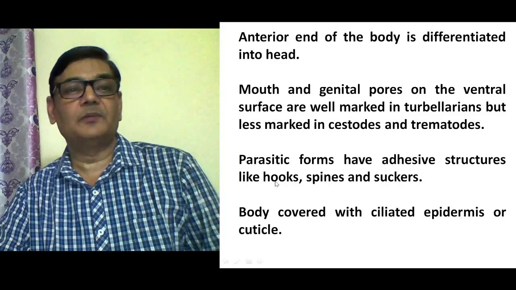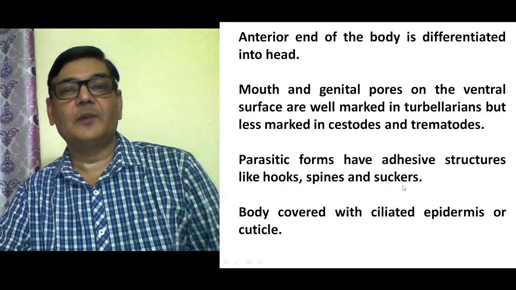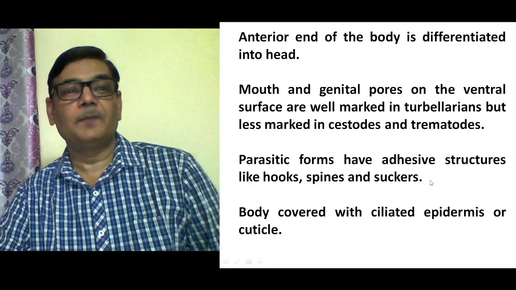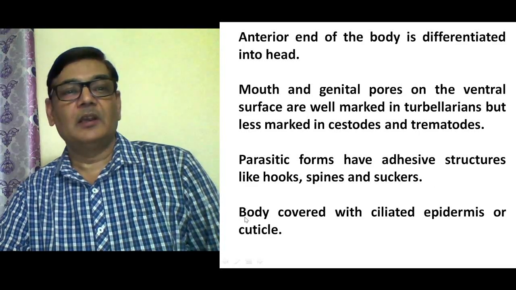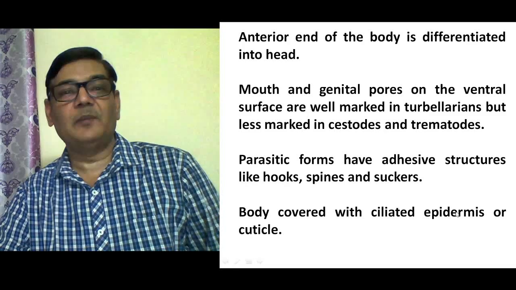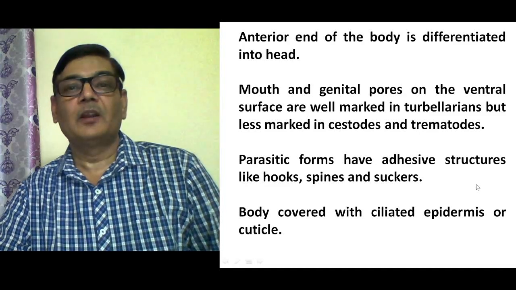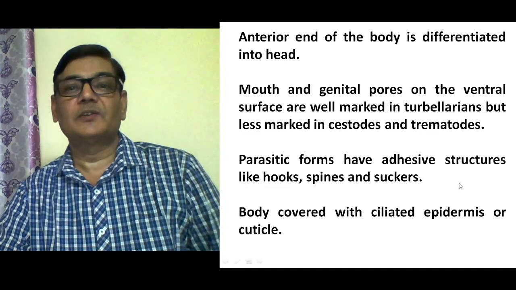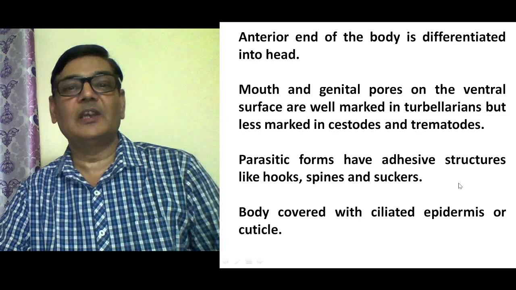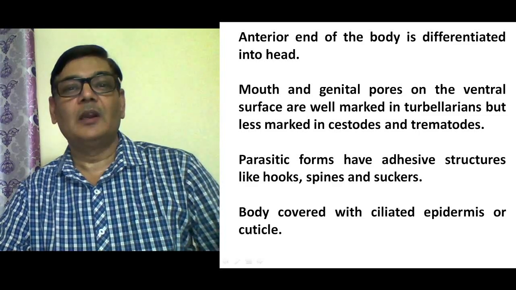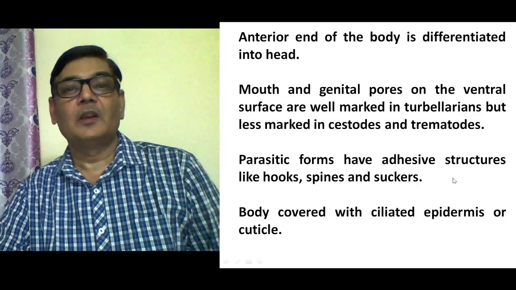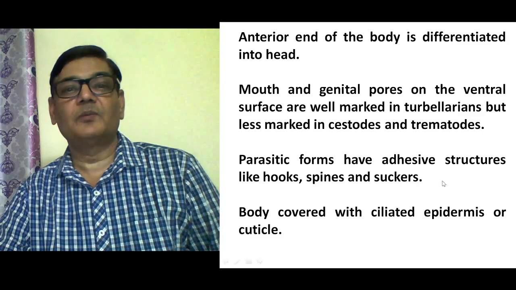With the help of these structures, they get firmly attached to the host body, and their body gets covered with ciliated epidermis or cuticle, which is quite resistant to the secretions of the host, because majority of these animals are endoparasites, so they have to live in very adverse conditions where the secretions of the host may be dangerous to these animals.